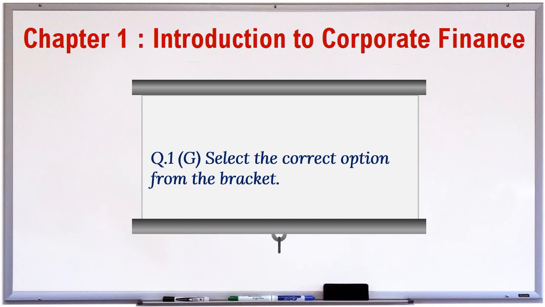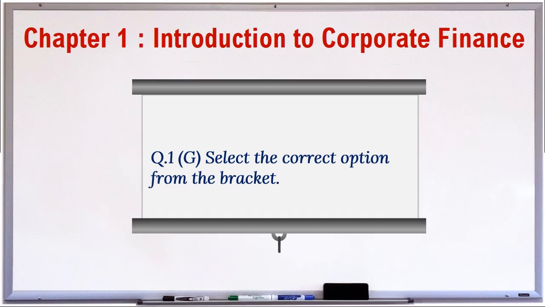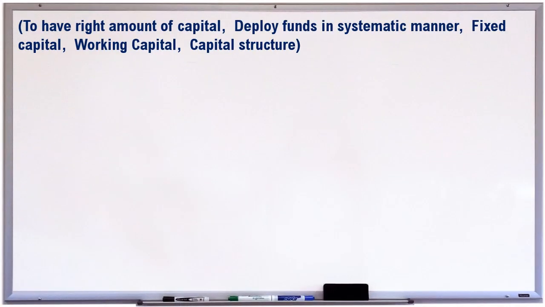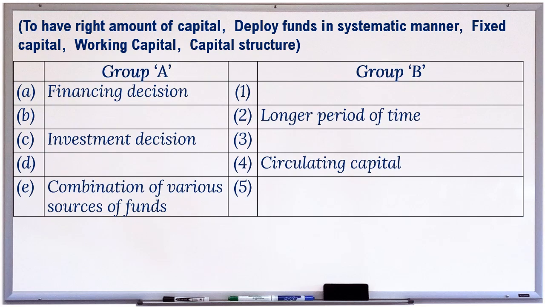Question 1. G. Select the correct option from the bracket. To have right amount of capital, deploy funds in systematic manner, fixed capital, working capital, capital structure. A. Financing decision. The correct option is to have right amount of capital. B. Longer period of time.